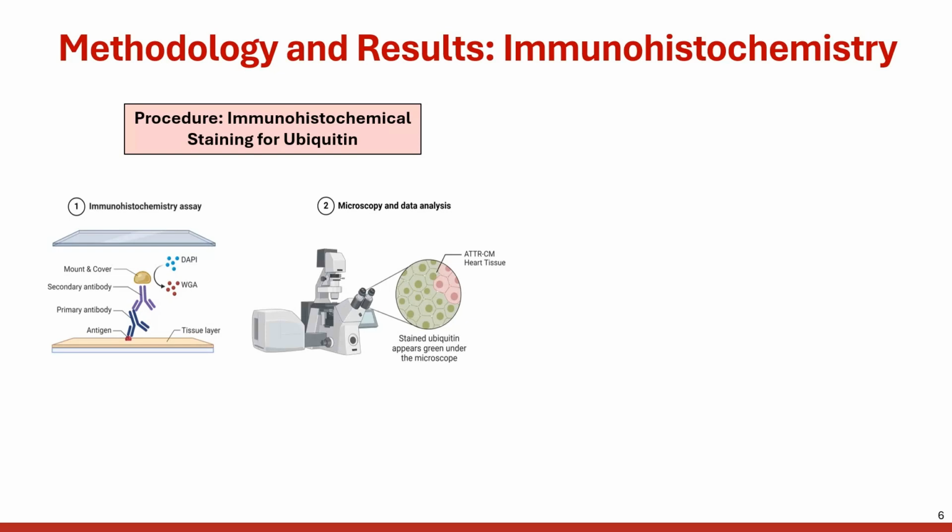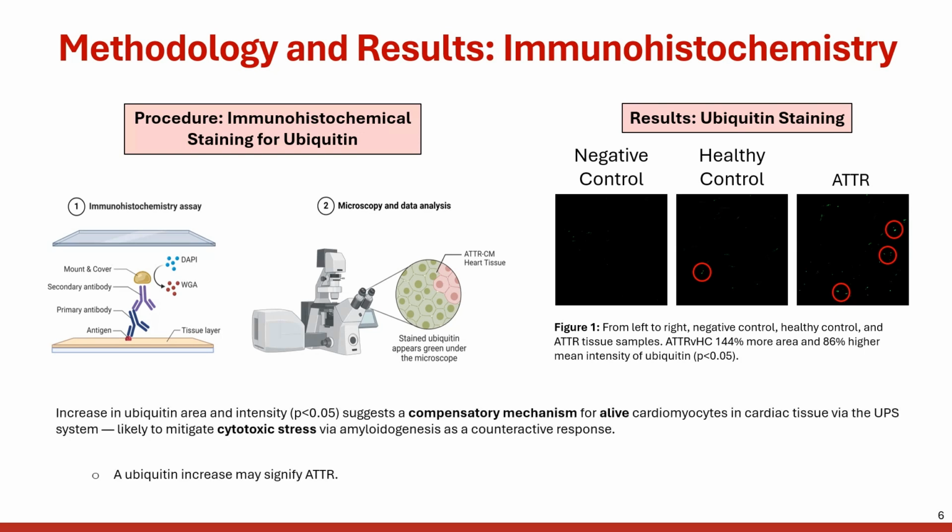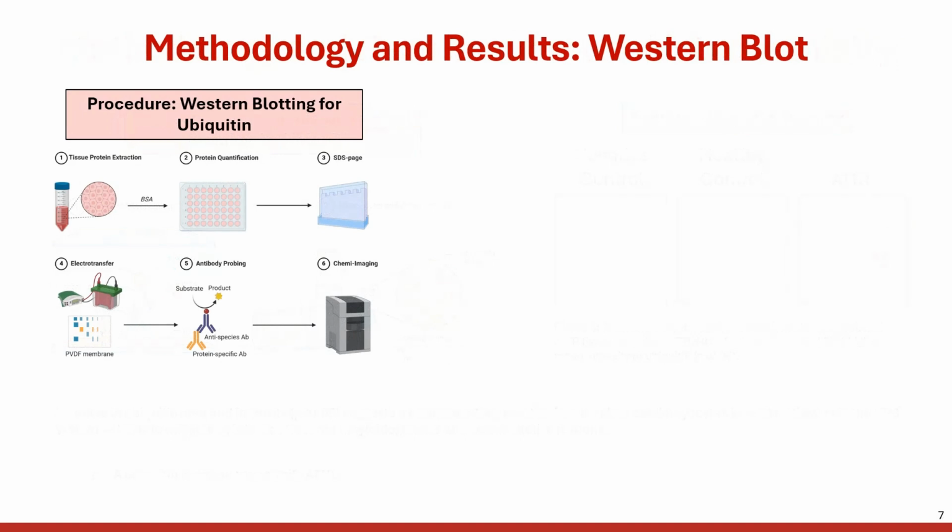My first assay on immunohistochemistry revealed that when comparing the healthy control and ATTR ubiquitin values, ATTR tissues had 144% more ubiquitin and 86% higher staining intensity compared to the controls with a p-value less than 0.05. This suggests that ubiquitin accumulation may be a compensatory response to amyloid stress, reinforcing its diagnostic potential.